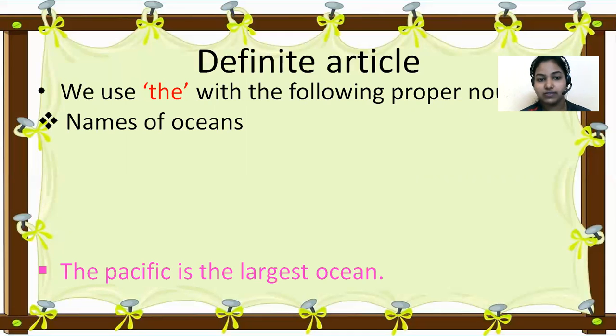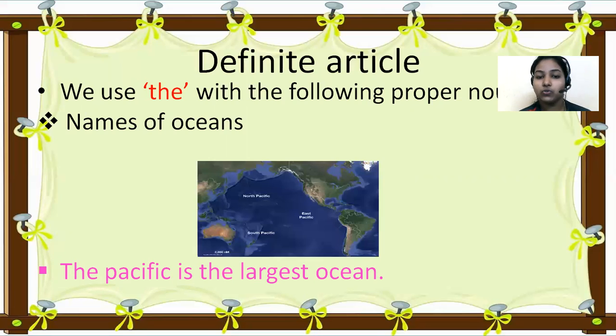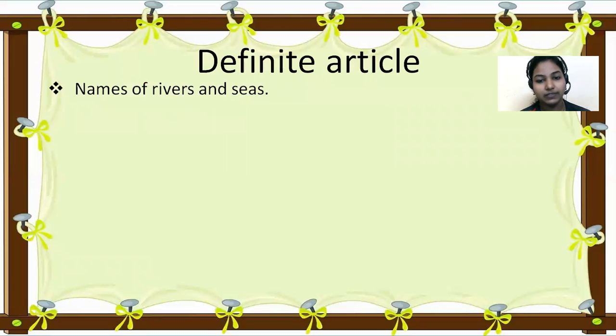Names of oceans: the Pacific Ocean is the largest ocean. If you want to talk about an ocean, you need to use the. The Pacific Ocean, and the Indian Ocean. So in front of oceans, you have to write the, definite article the.